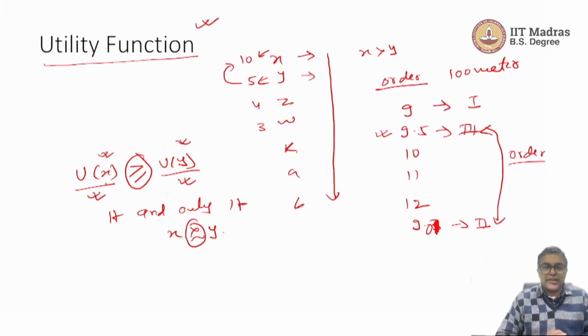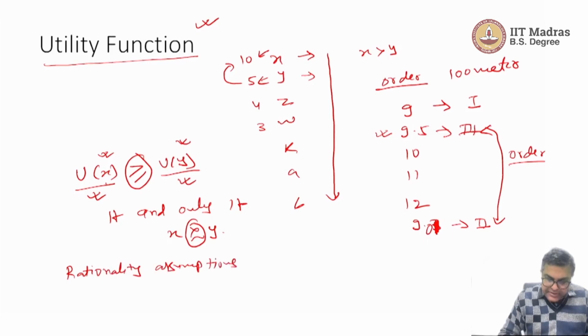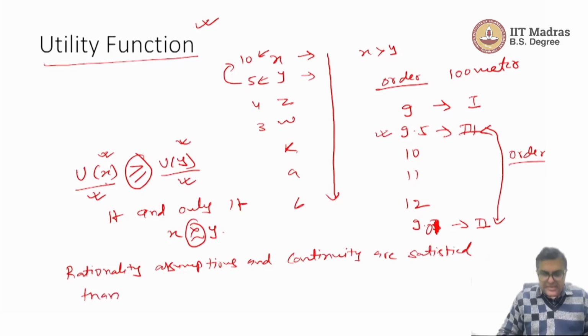I do not want to get into the theory, but the idea is very simple: if the rationality assumptions and continuity are satisfied, then the preference relation can have a utility representation.